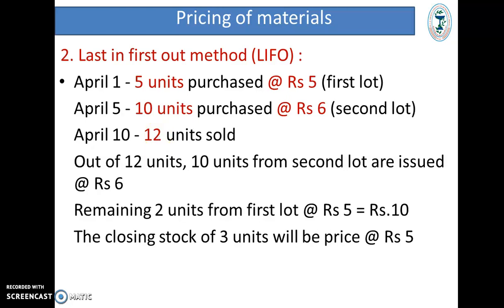As you are using the last in first out method, first you have to sell the second lot material, that is 10 units at the rate of 6 rupees per unit. After that, 2 units you have to sell from the first lot at the price of 5 rupees, that is 10 rupees. Now 3 units are remaining with you which belong to the first lot, which you have to sell at the cost of 5 rupees per unit. So in the last in first out method, first you have to use the material of the second lot and then the material of the first lot.